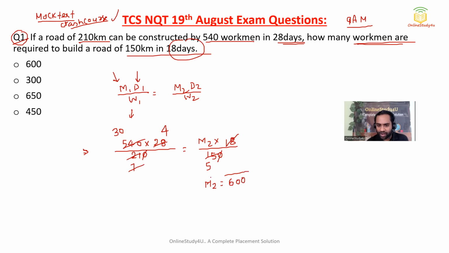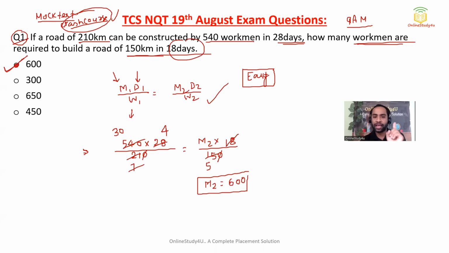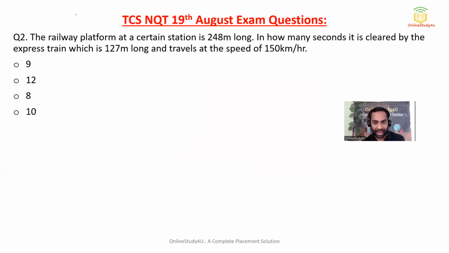So the number of workmen required to build a road of 150 kilometer in 18 days is nothing but 600. You have to mark option A, 600, and it was correct. Now I wanted to ask you, is this question difficult? No, this question is very, very easy, just based on this simple formula. In our crash course, all the questions were based on the same pattern. This kind of questions we have done a lot.